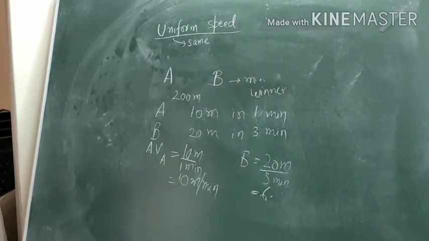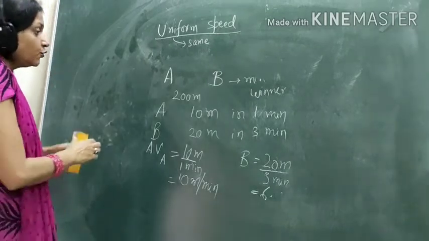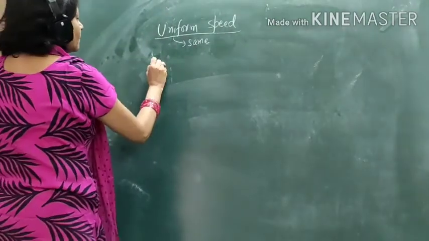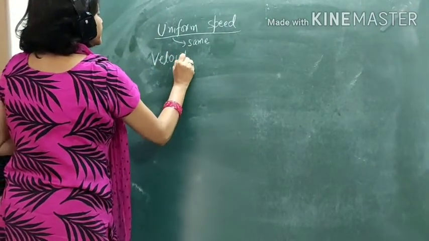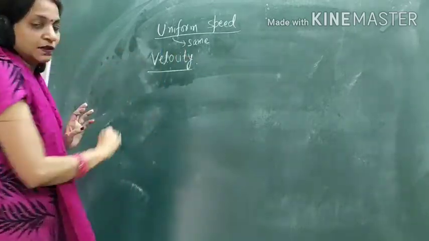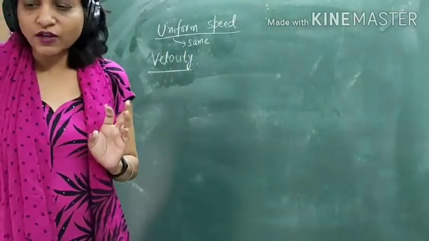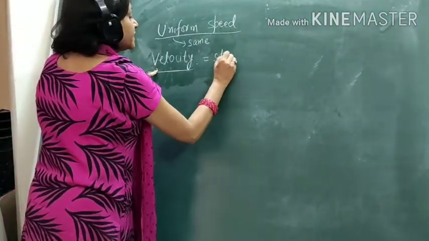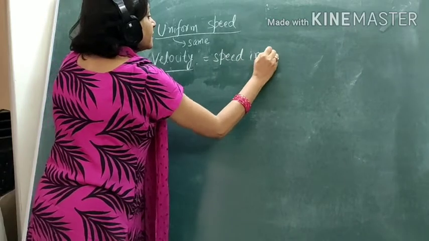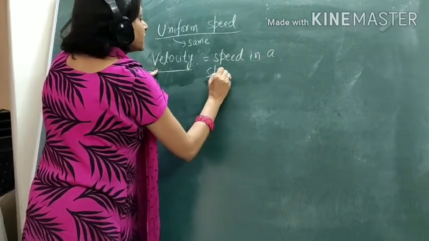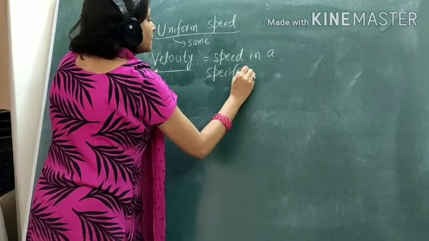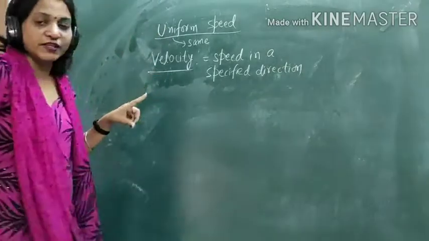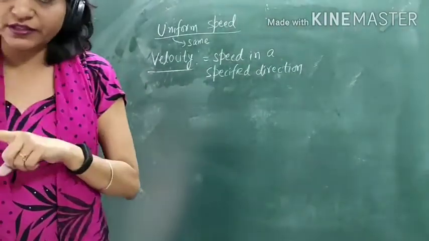After uniform speed, I am going to discuss a new topic, that is velocity. What is velocity actually? Velocity is speed in a specified direction. When we talk about speed in a specified direction, it becomes velocity.